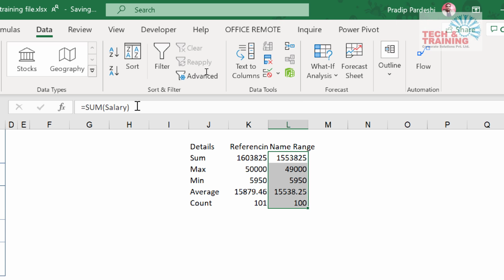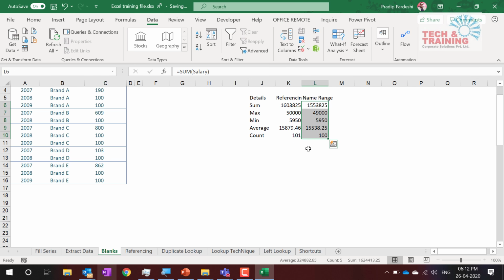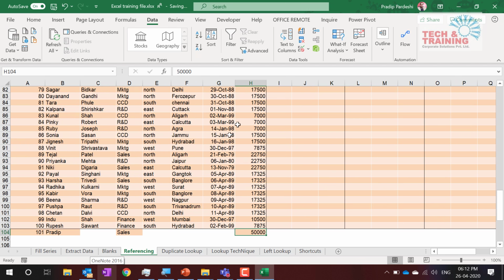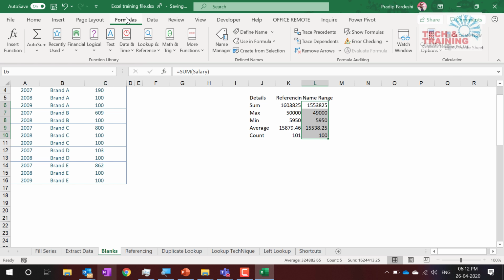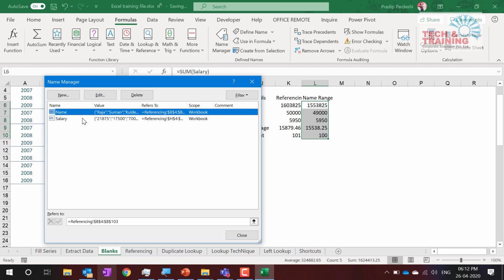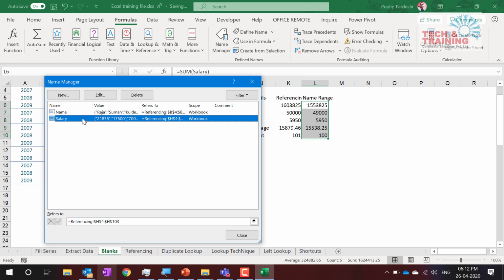How do I change this name salary? The advantage of salary is I could go to the referencing sheet and I have given this a name. Now I want to change the name. In order to change the name of these salaries, I go to Formulas tab, Name Manager, go to salary and edit it.